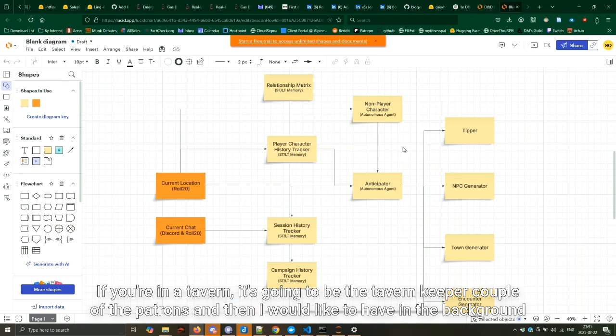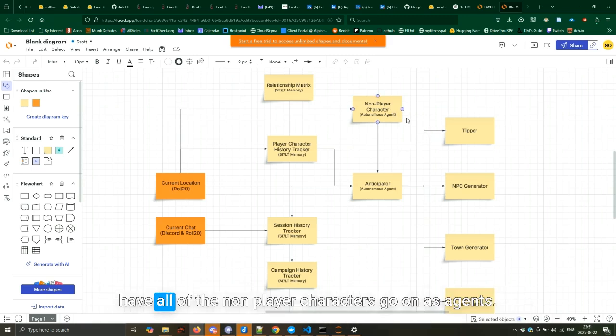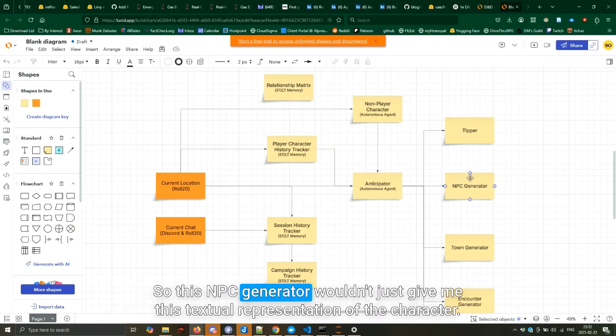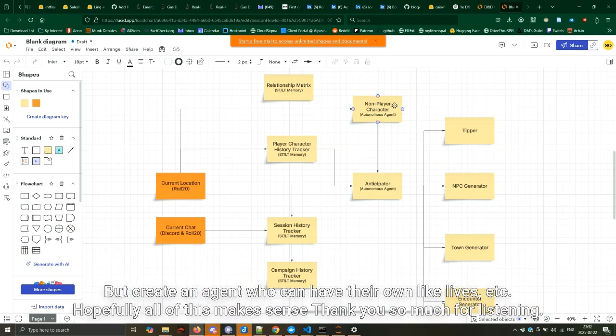And then I would like to have in the background all of the non-player characters go on as agents. So this NPC generator wouldn't just give me a textual representation of the character, but create an agent who can have their own life, etc. Hopefully all of this makes sense.